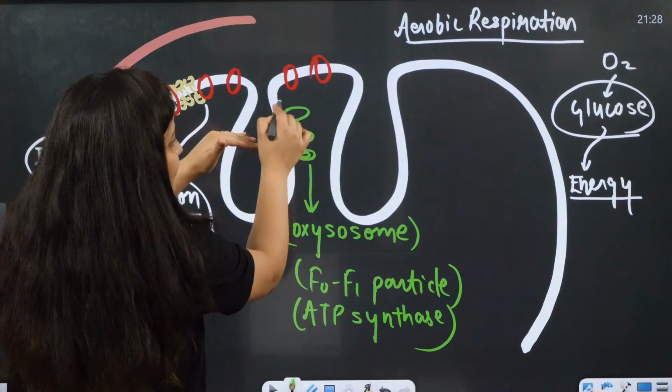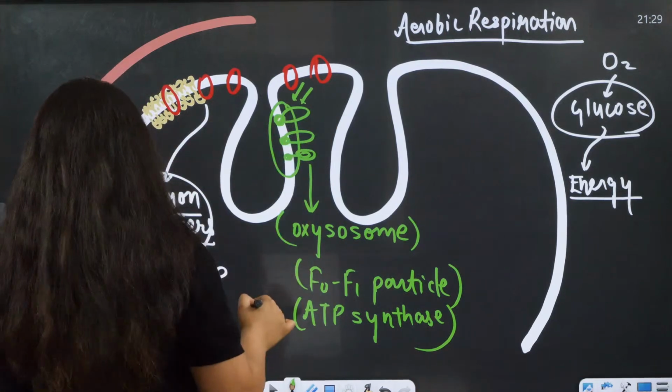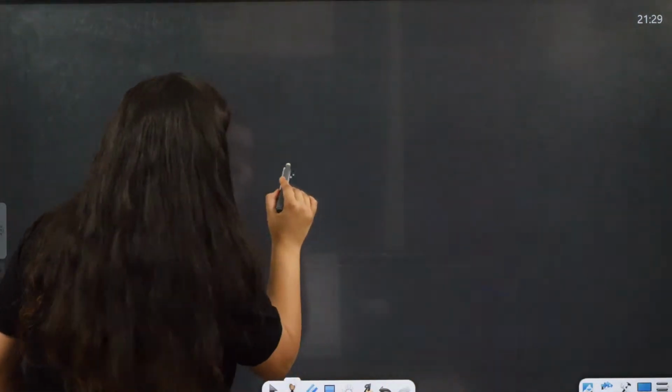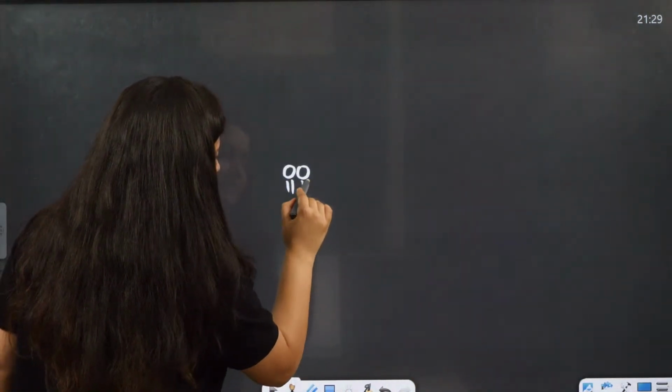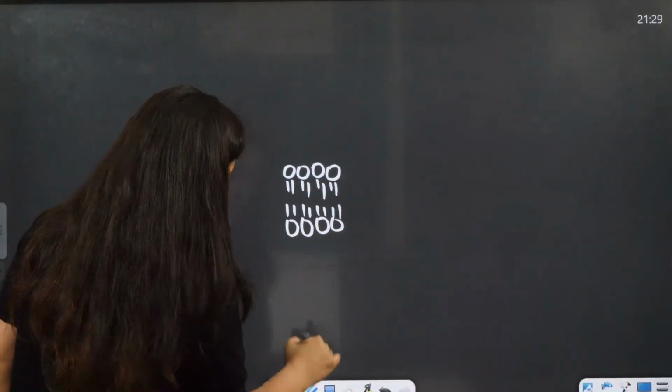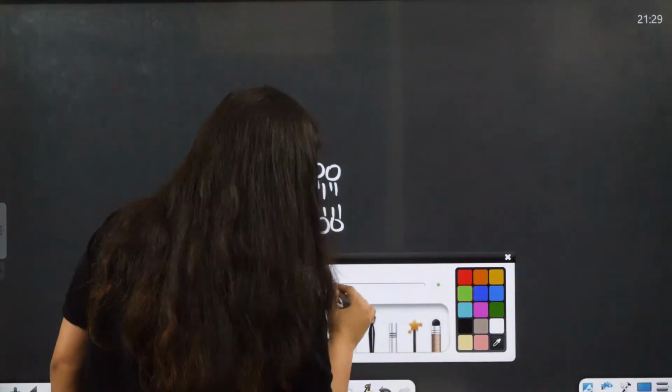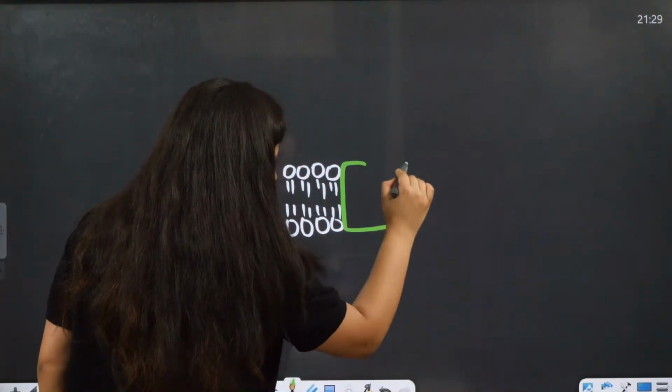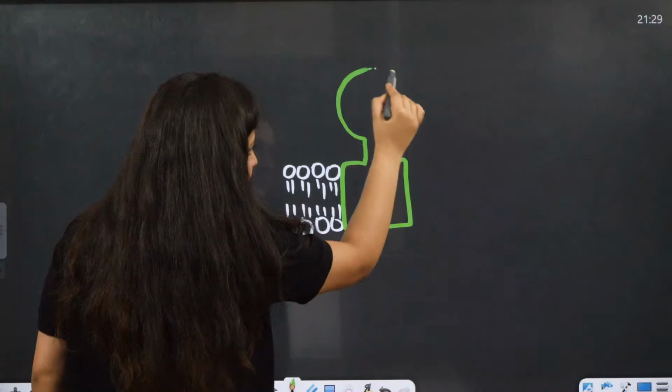So bache, what exactly is it? Let me show you. You can consider one more thing here. Basically the inner enfolding is also a membrane. So in this membrane we will be having two things.